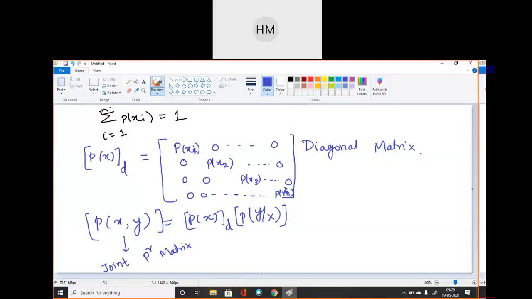Okay, where the i comma j elements of the matrix P of x comma y have the form P of xi comma yj. The matrix P of xy is known as the joint probability matrix. Clear?